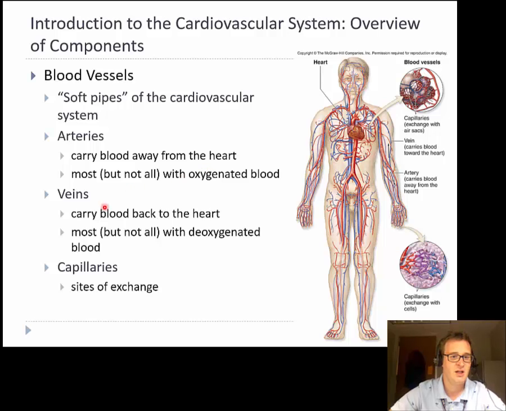So the same thing with veins that are returning back to the heart. Most are deoxygenated because they're coming from organs or tissues and are going to come back up to the heart so that they can get redistributed to the lungs to receive oxygen and go back out. The veins that are coming back from the lungs, however, are oxygenated because they have just come from sites of very high oxygen levels.